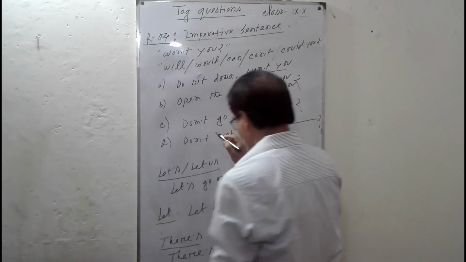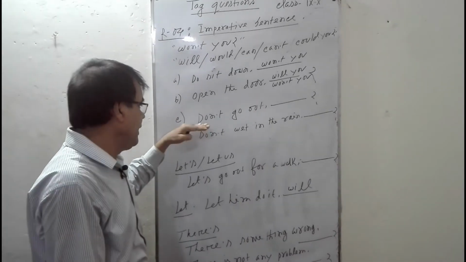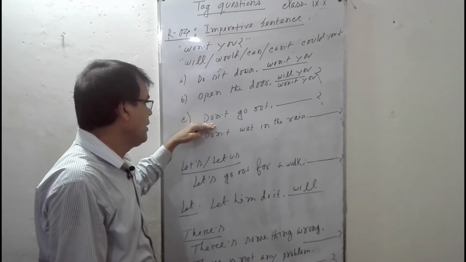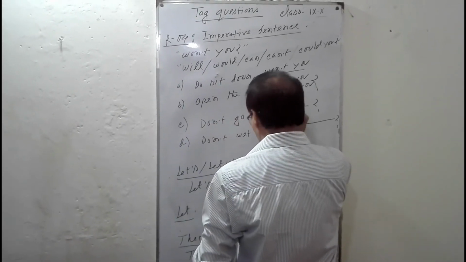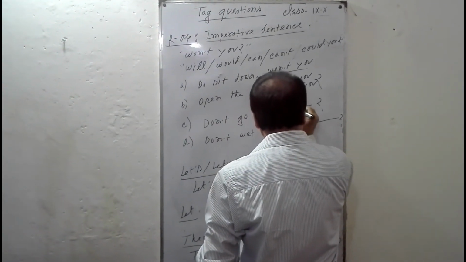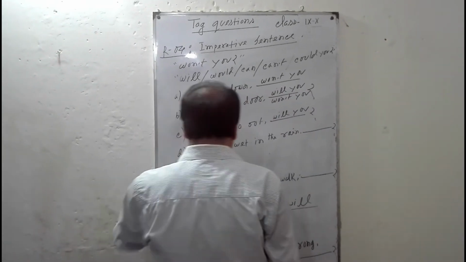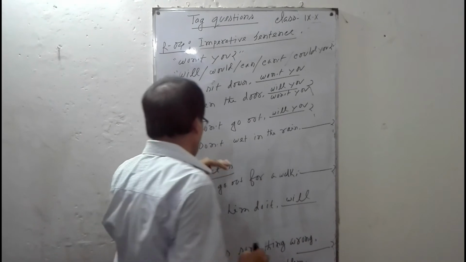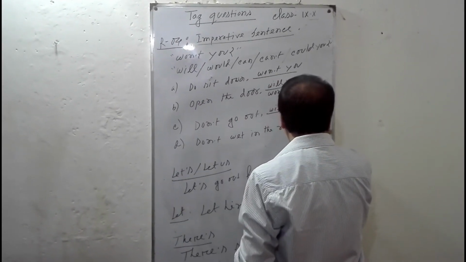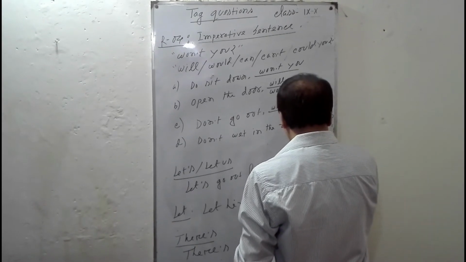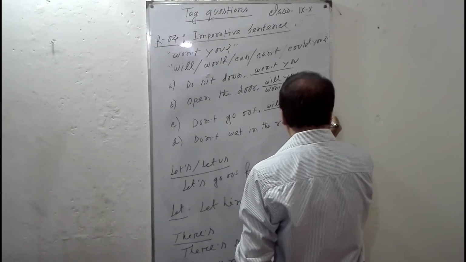When the imperative contains a negative sense or is a negative sentence, we use only will you. Don't go out, will you? Don't wait in the rain. It's a negative imperative sentence. So, will you?